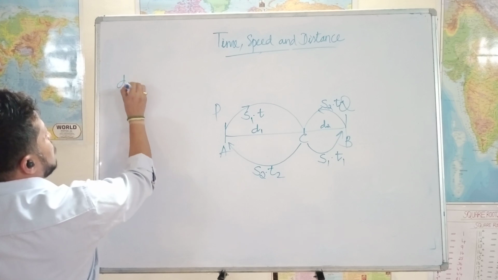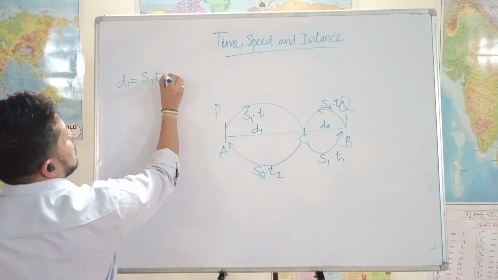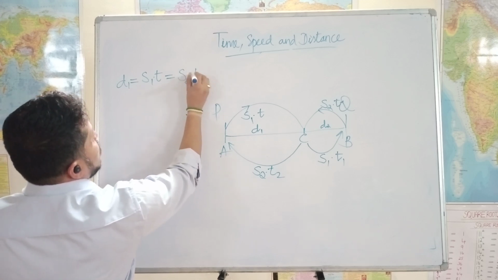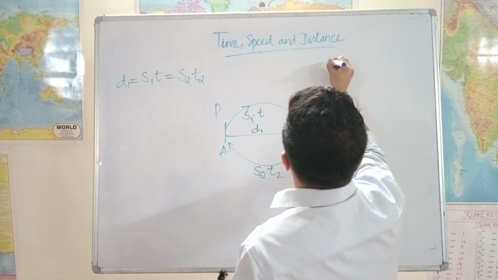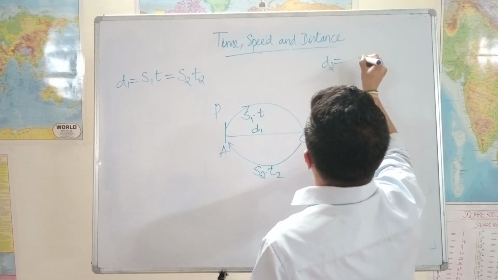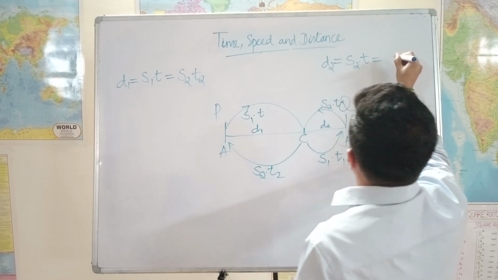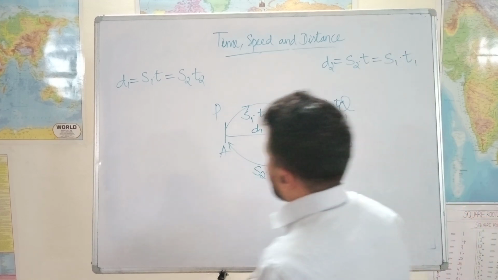d1 is equal to s1 into t, which is also equal to s2 into t2. Correct? Similarly here we have d2 is equal to s2 into t, which is also equal to s1 into t1.